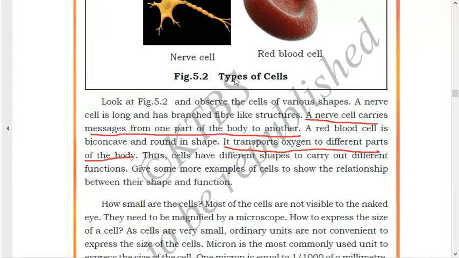Give some more examples of cells to show the relationship between their shapes and functions. Next, we have white blood cells, which are also present in our blood. Next, we have cardiac cells. Then we have read about bone cells. Different types of cells are present, and their shapes are different and their functions are also different.